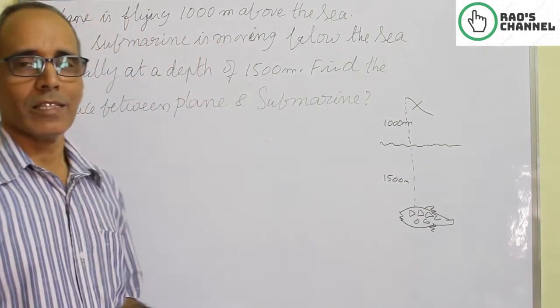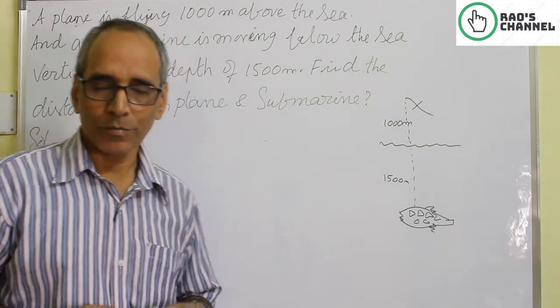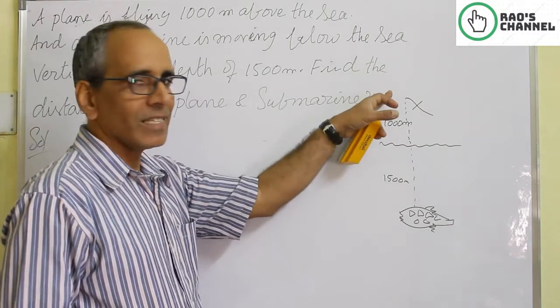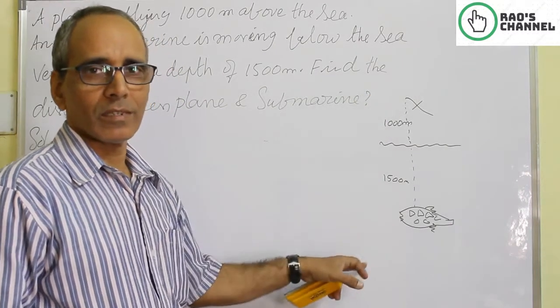Of course, here they use the words above and below. It is flying above the sea, it is moving below the sea.